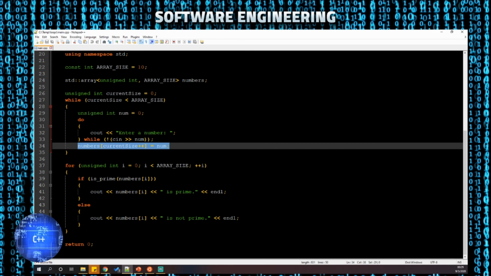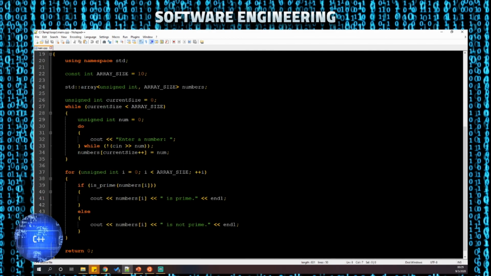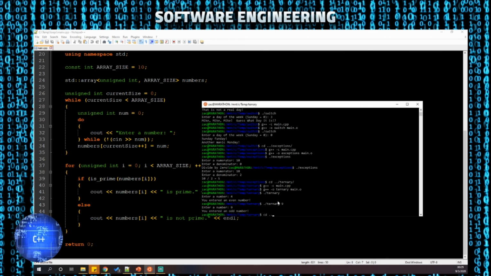And finally, once I've got all of the values that I want to check in the array, I'm going to do a for loop on the array and go through and check if each one is prime. So here we've got a while loop, a do while, and a for. We also have a for up here. So let's see how it goes.